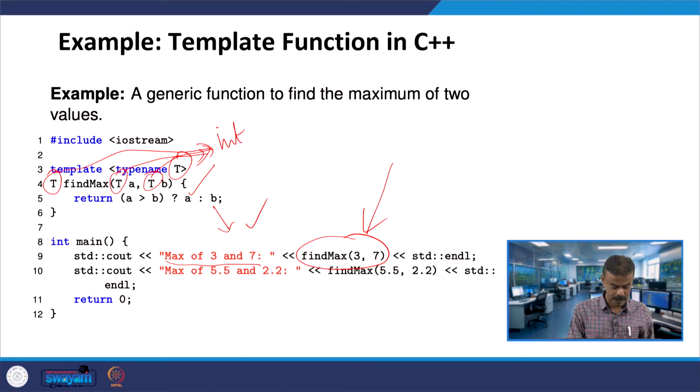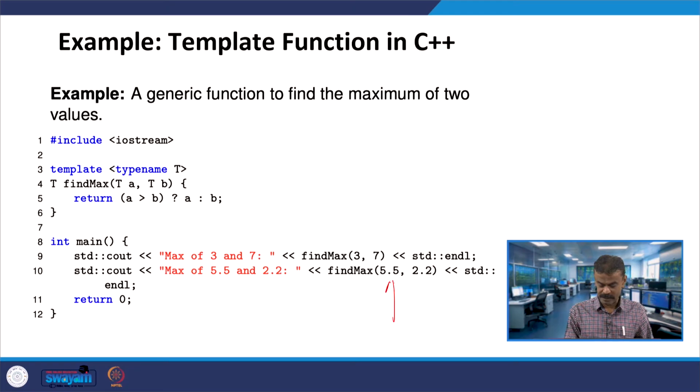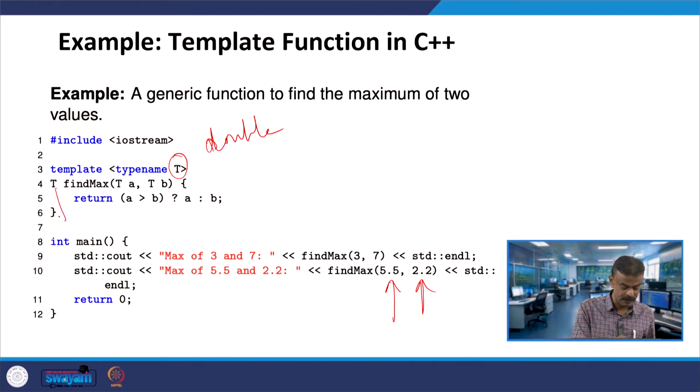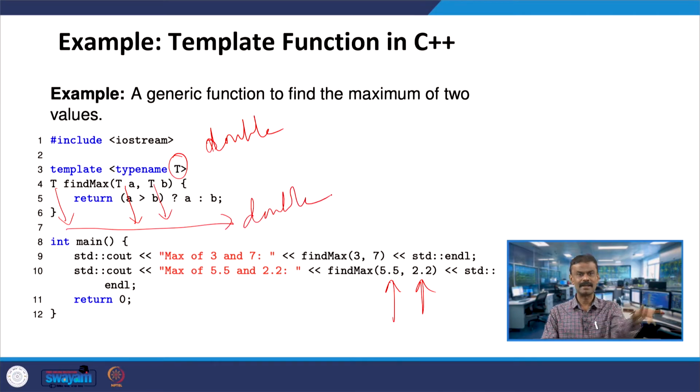Next, again I am calling for 5.5 and 2.2. When I have 5.5 and 2.2, you know that both are double. So it is calling the function find max, you are passing 5.5 and 2.2, and now T will be automatically double. So when T is double, the return type is double, a is double, b is also double, all are double. Then the logic is the same, 5.5 and 2.2, which is maximum. So the first output I will get 7, the second output I will get 5.5. Maybe we will run the code.